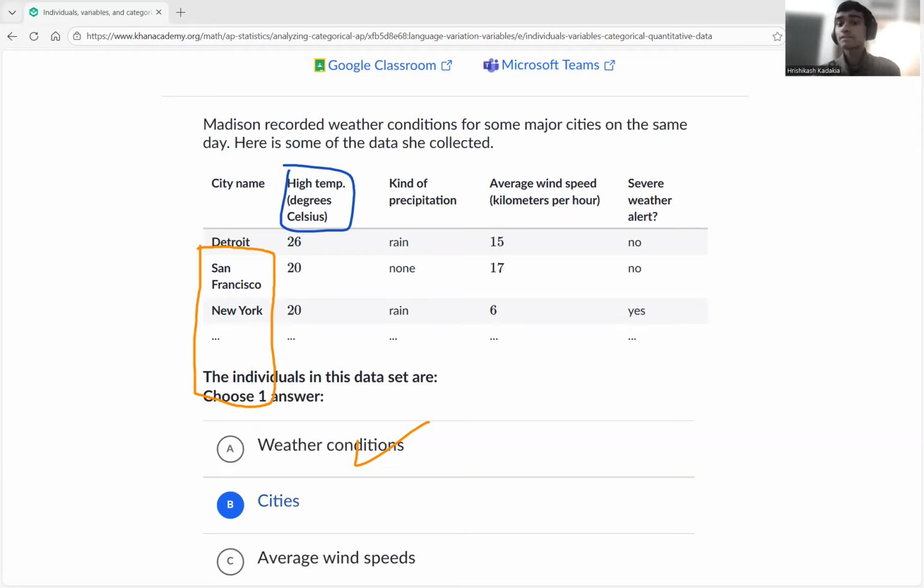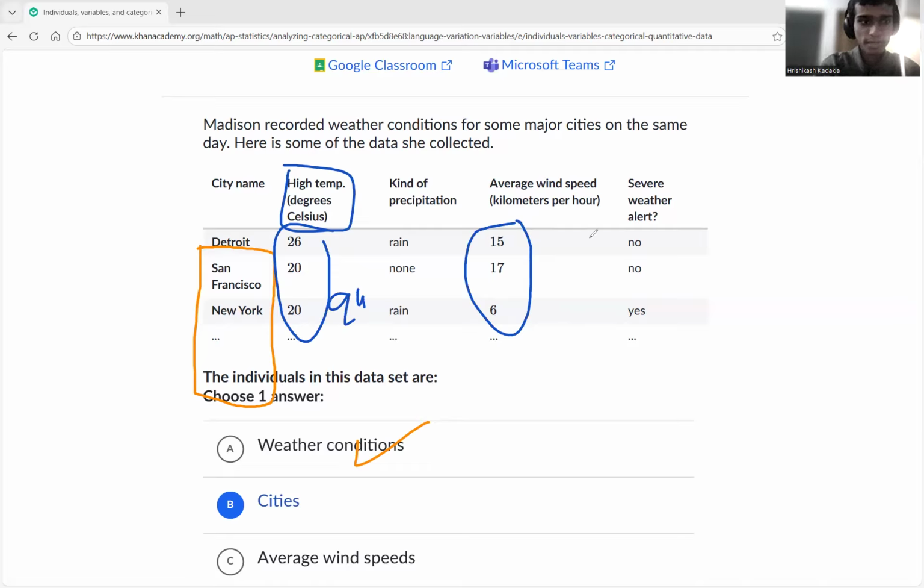For qualitative, it's generally attributes or groups. Like gender, which can't be one or two, it's just male or female. Or race, brand, hair color. The kind of precipitation is also like that, where you have rain or not. We don't have numbers like one or two. So quantitative means here we have numbers, and we have numbers in two, so two are considered quantitative.